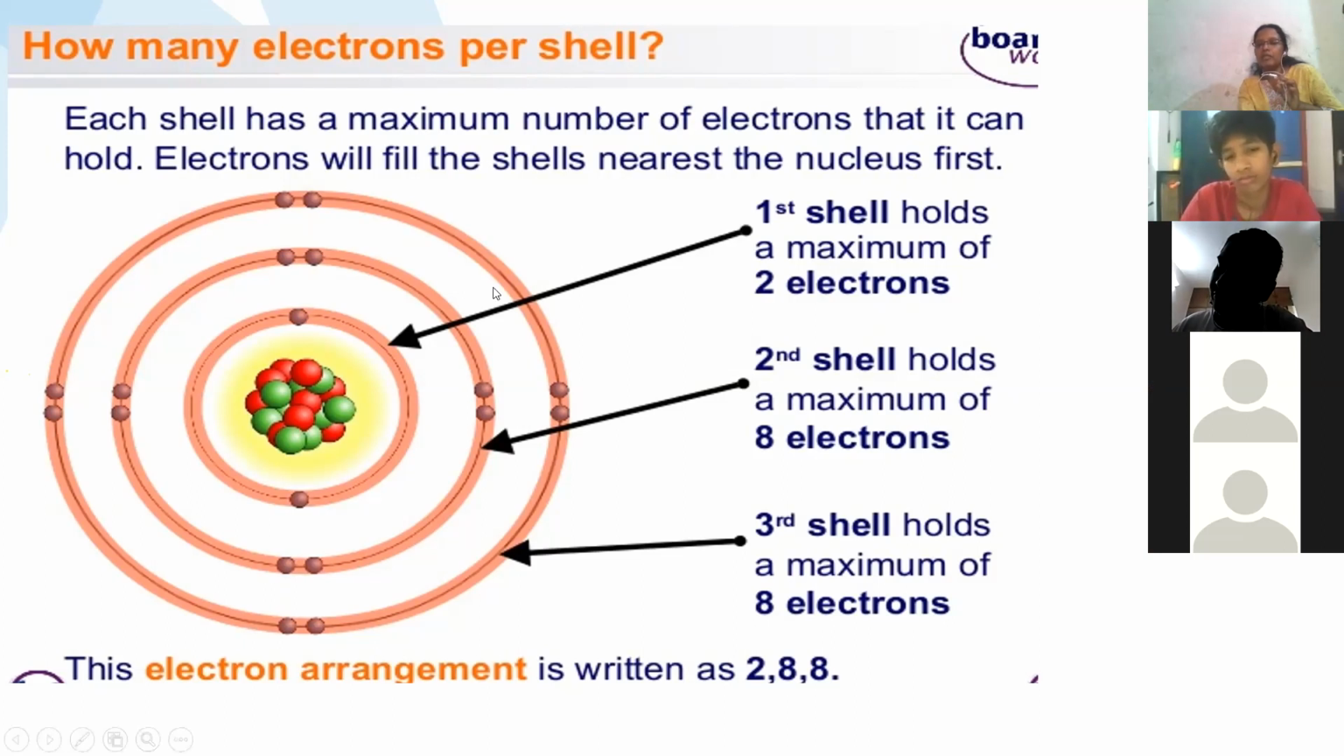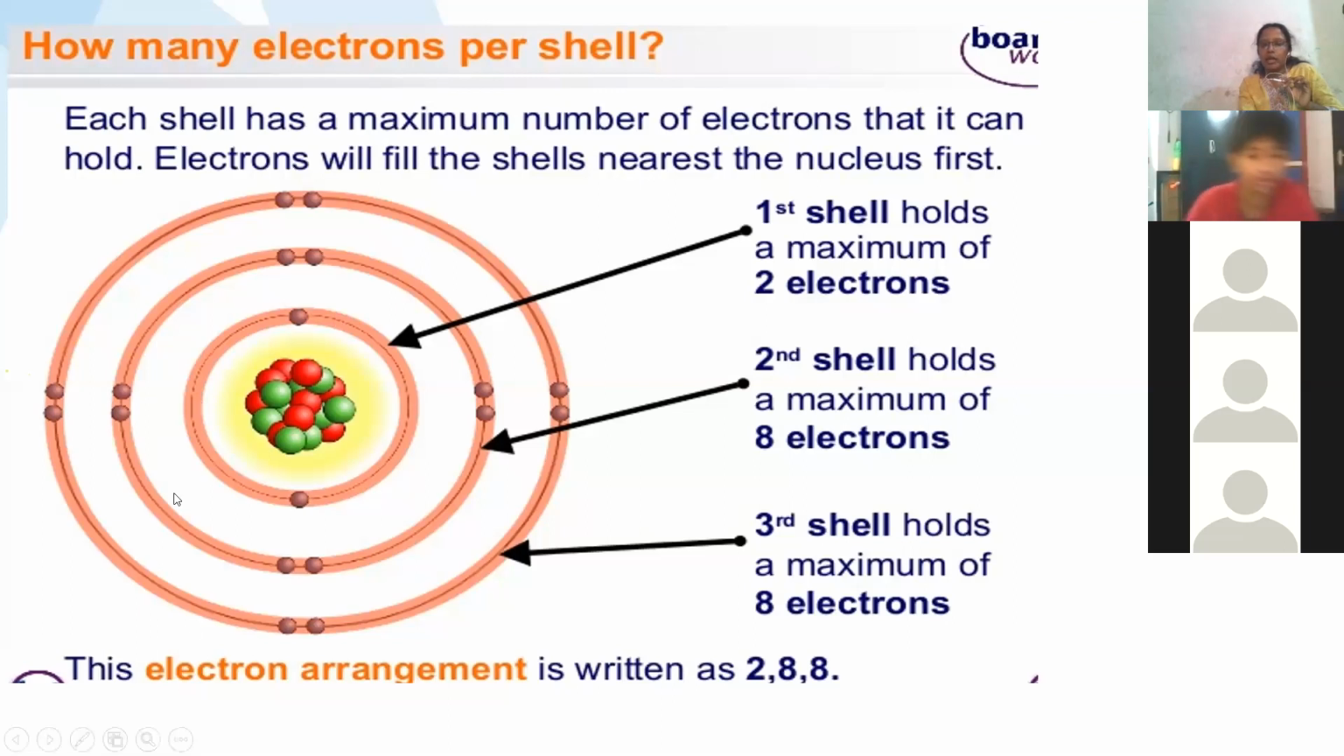So for example, if they ask you for oxygen... Ma'am, could you repeat the first point? The first point: draw number of orbits around the nucleus based on electronic configuration.